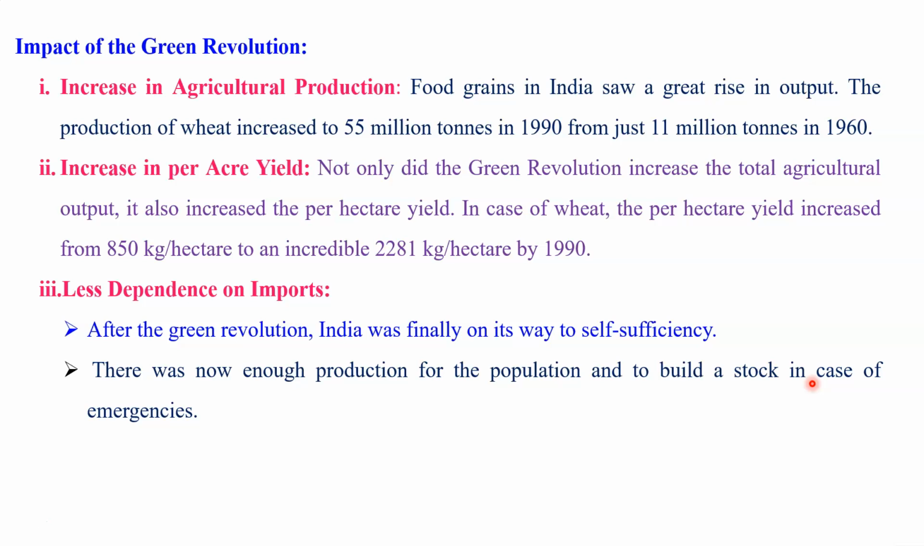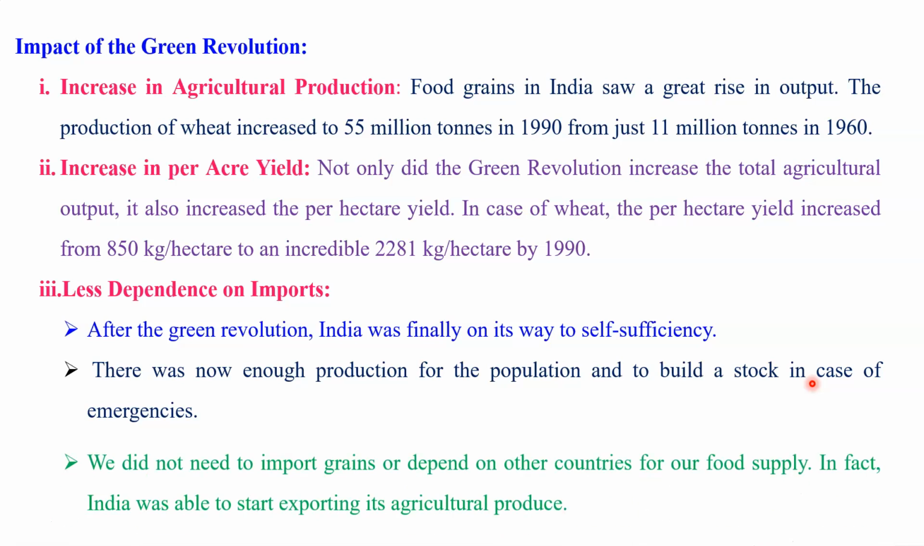But why is it possible? Because we are able to increase our production. Therefore, we can not only fulfill the needs of today's population, but we can also reserve some food stock for emergency situations. So this is the impact we observe of the Green Revolution.